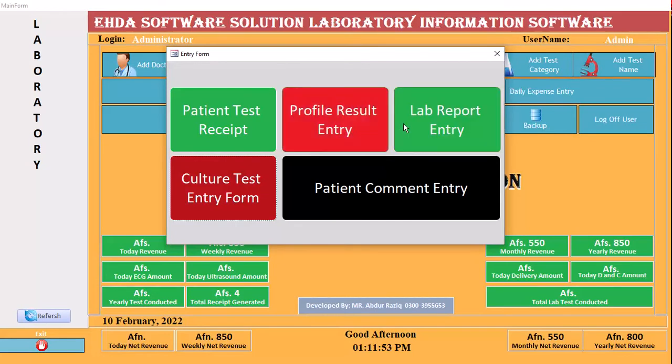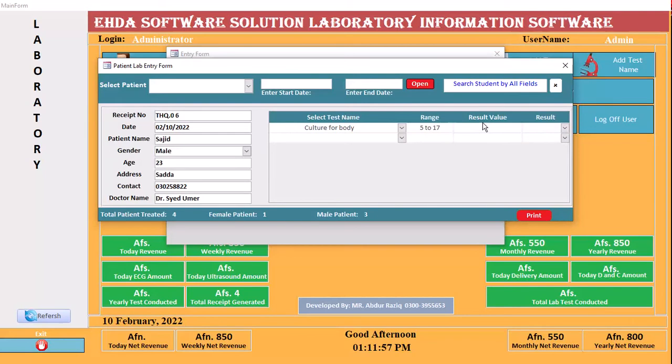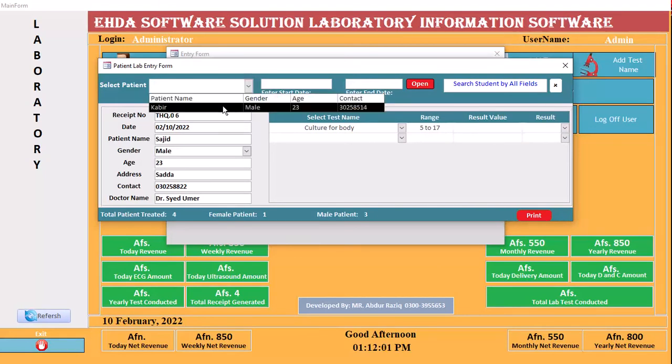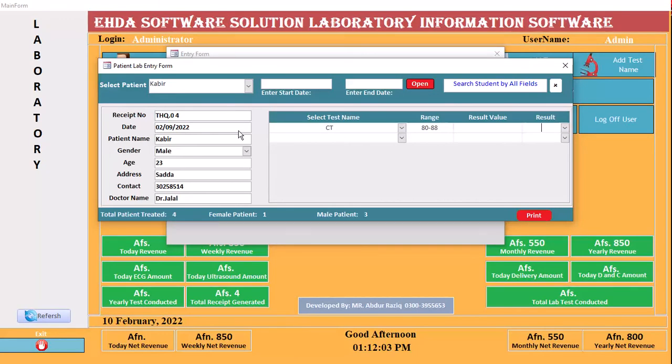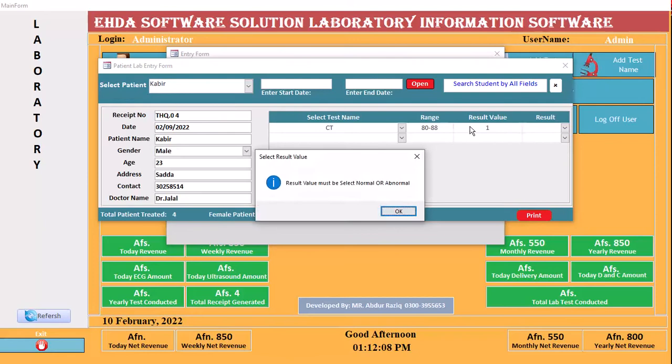Okay, I also entered something else. It's a lab entry form. Okay, it will also show. For the result, I have done some important things which you can check here. For example, Kabir, if your result is one, you said to me about the result. If anyone has forgotten to enter it, it will show the information.